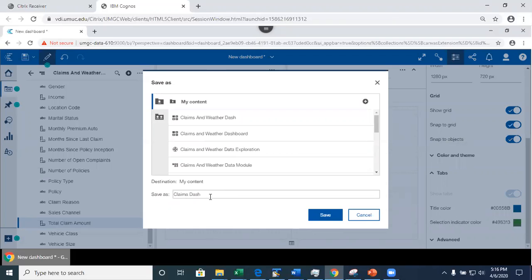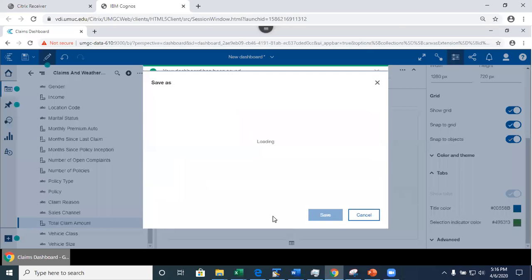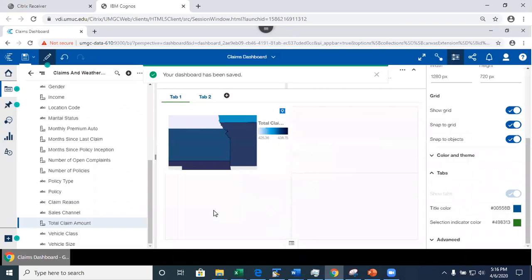So let's just call it claims dashboard, if it lets me. Okay, I'm gonna save it now. Always save your work, okay? Because if you lose your internet connection, if you're disconnected, and you did not save the work, the files that you have opened, all unsaved changes are gonna be lost. So I want you to keep that in mind, okay?